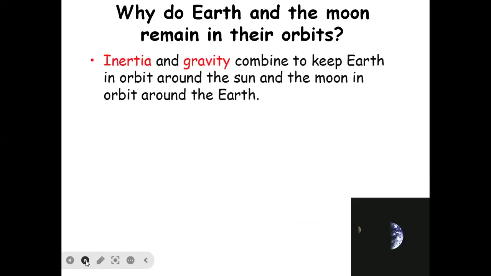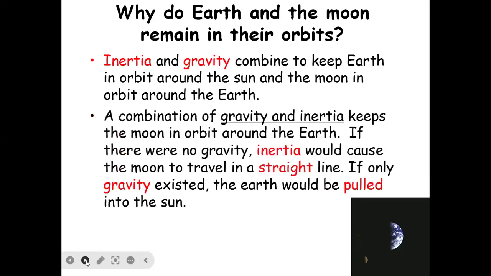So why do Earth and the Moon remain in their orbits? Actually, inertia and gravity combine to keep Earth in orbit around the Sun and the Moon in orbit around the Earth. The combination of gravity and inertia keeps the Moon in orbit around the Earth. If there were no gravity, inertia would cause the Moon to travel in a straight line. If only gravity existed, the Moon would be pulled into the Earth. That means the Moon would disappear from orbit.